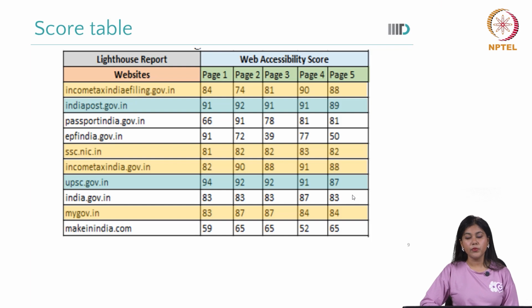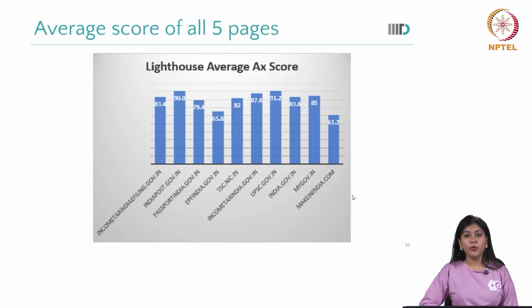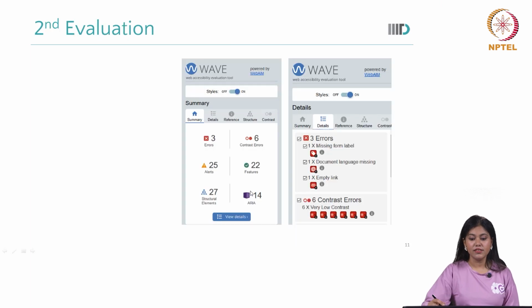No. We now have to look from the point of view of the graphical interface. However, before going to the graphical interface, let us quickly see the average of all 5 pages. As you can see, the lowest are Passport Seva, EPF and Make in India, and the highest is UPSC Government. So, yes, this is a good thing.